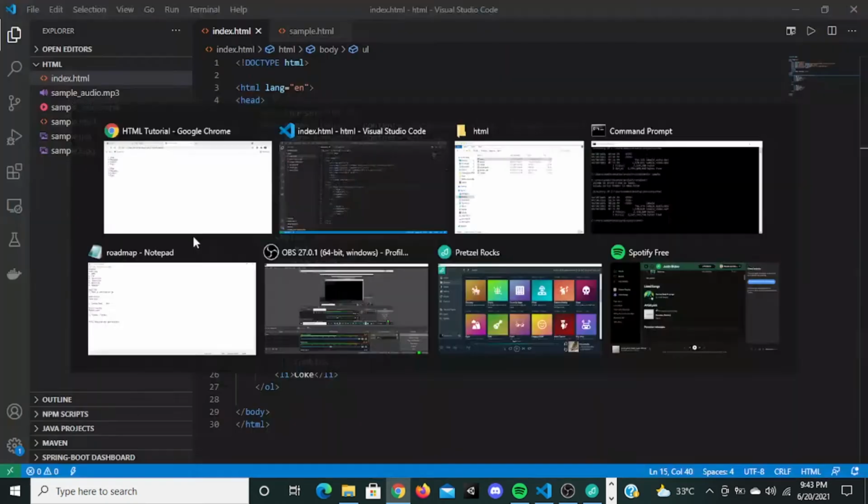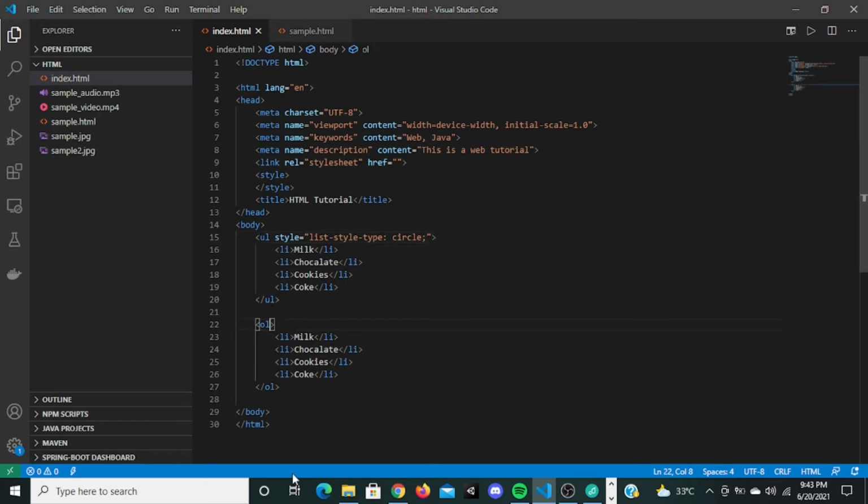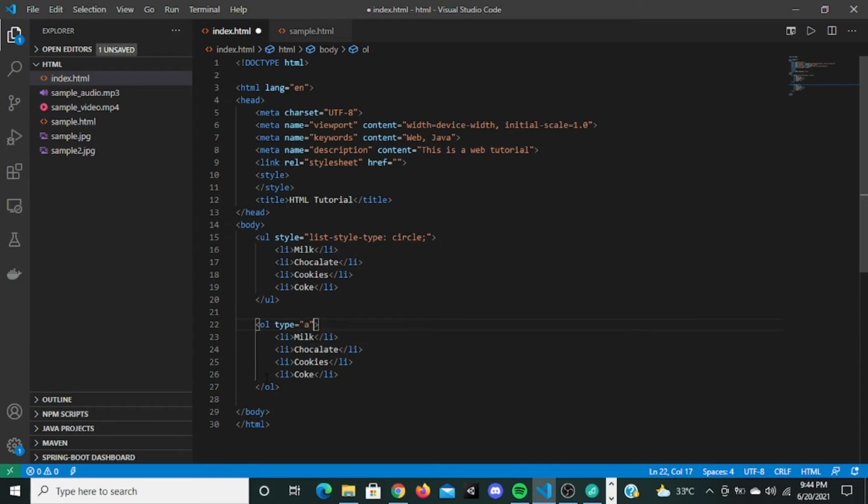We can change this into alphabets or Roman letters. To do that you can give an attribute here called type. If you say 1, it's going to be displayed as 1 2 3 4. But if I say small a and refresh it, it's going to change into a b c d.